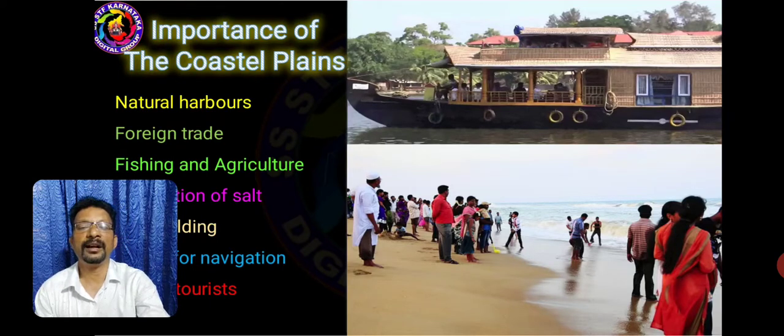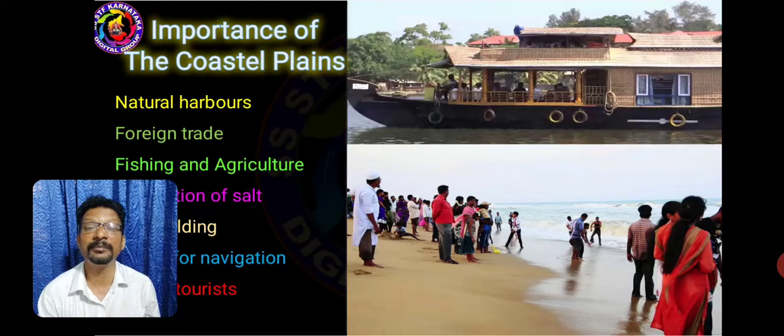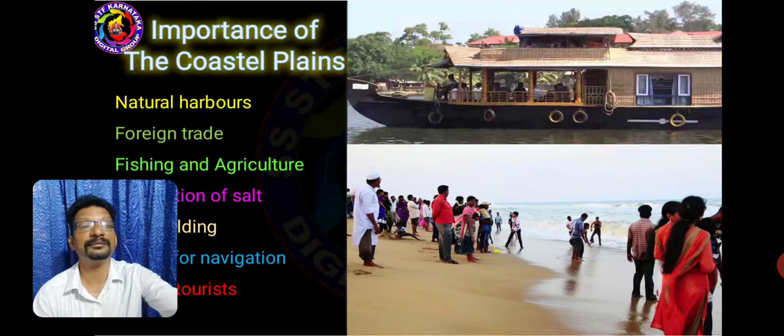Coastal plains are economically very important. You may be asked a 2 marks question on why it is very important. One, they have natural harbors. Two, foreign trade. Three, fishing takes place. Four, agricultural activities. Five is the production of salt. Six, shipbuilding. Seven, navigation takes place. And last one, very attractive to the tourists.